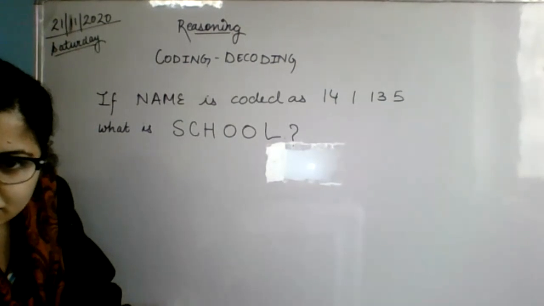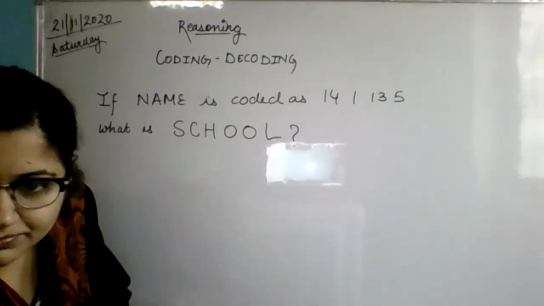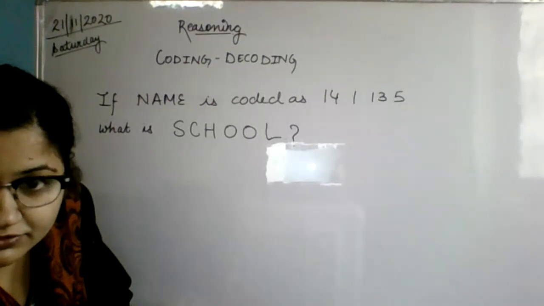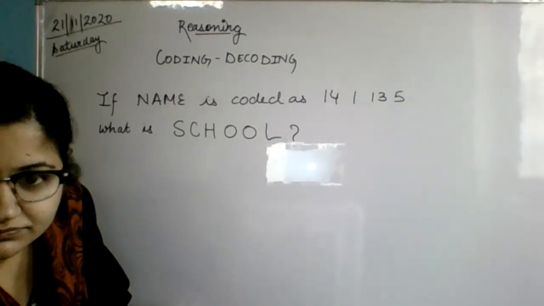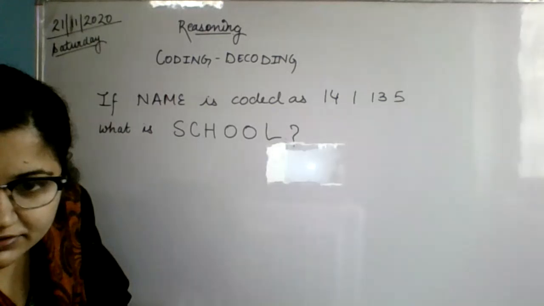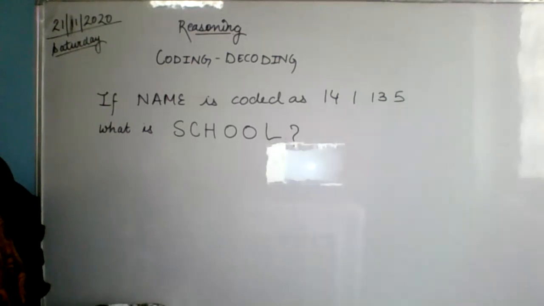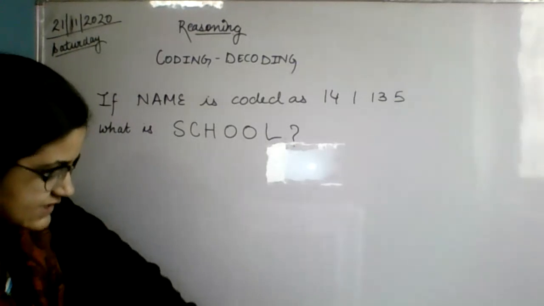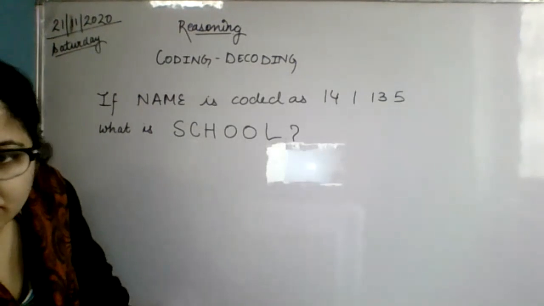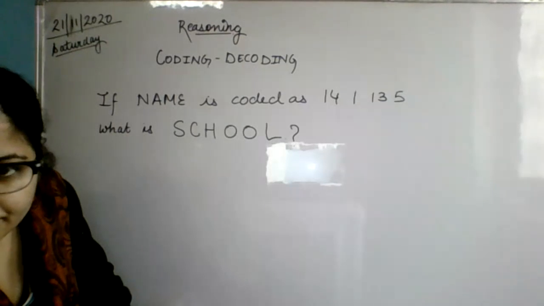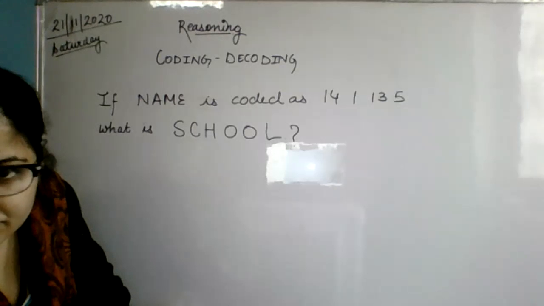Very good, Anjali, Noel, Om, Pratyusha, Pratishtha, Apurva. Everyone's correct. Very good, because I told you first of all I'm going to give you an easy question.